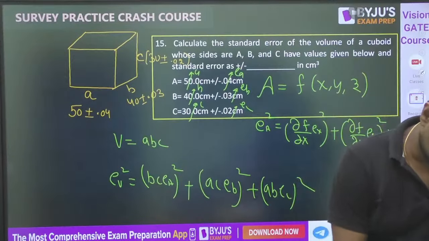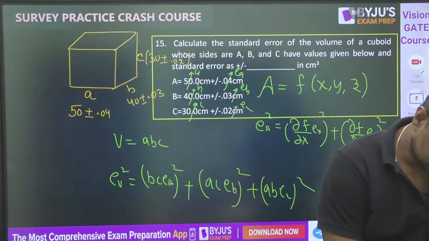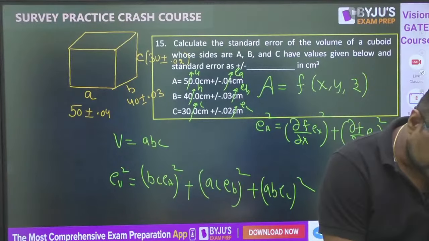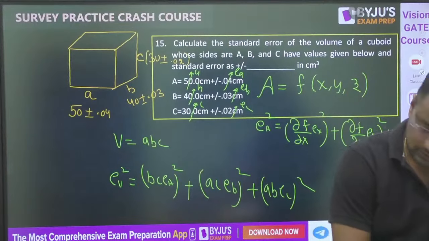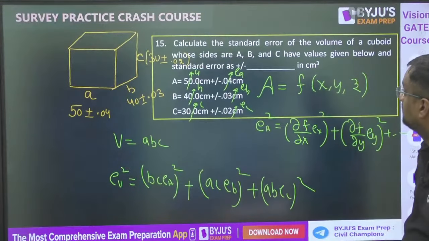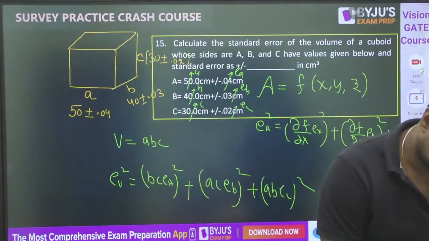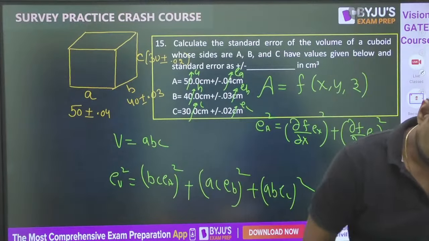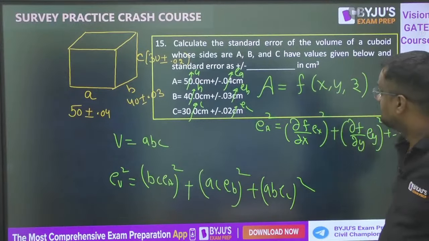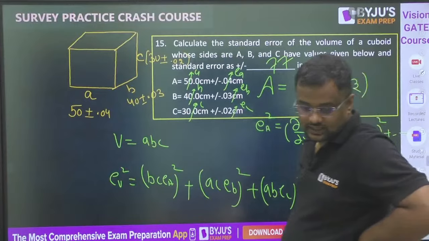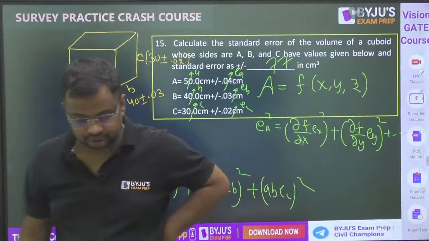How much is it coming? Put the values and get the answer. Tell me quickly. 77, I guess. 77 you will be getting.